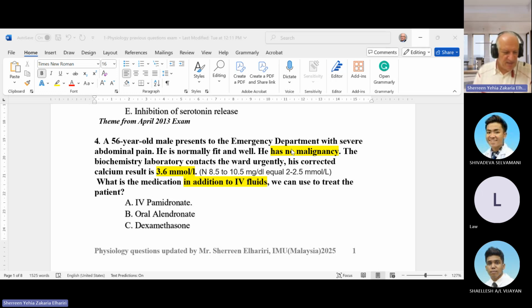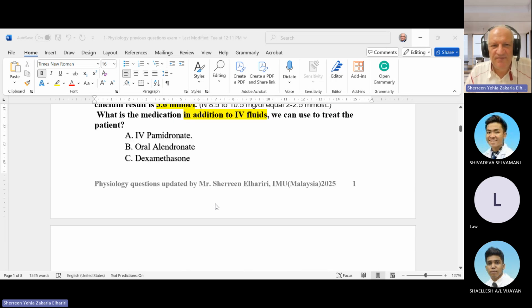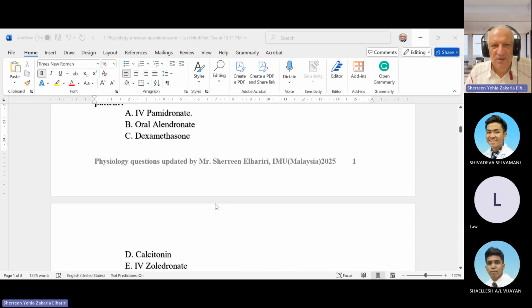The first line of treatment in hypercalcemia is intravenous fluid. You must give intravenous fluid. Suppose I write which medication is given to the patient, and I don't write intravenous fluid in the choices; the answer is intravenous fluid. After intravenous fluid, you need to give something called a calcium chelator. So which one of these can you give for hypercalcemia in a non-malignant patient?